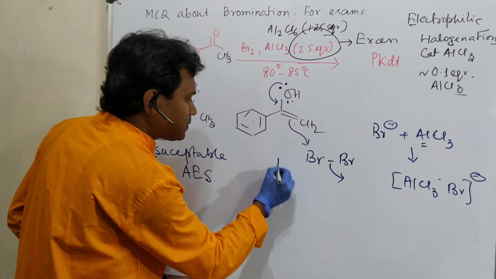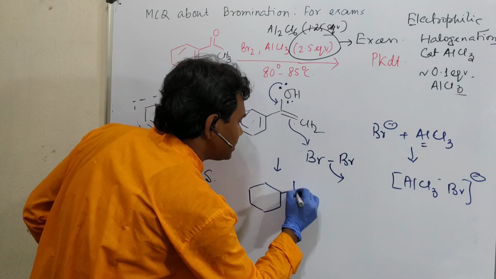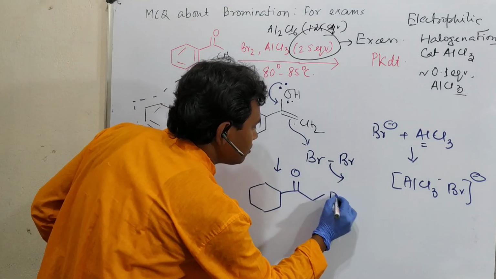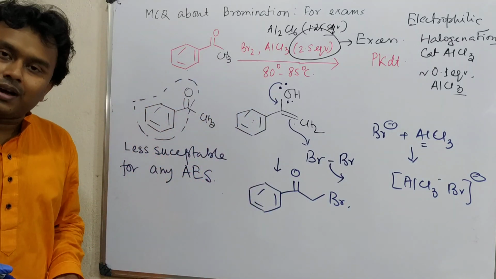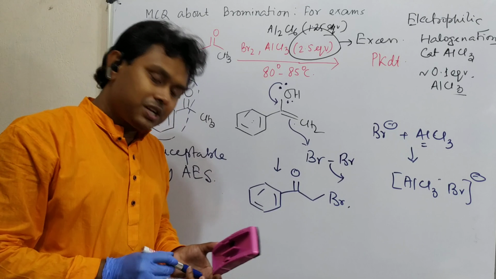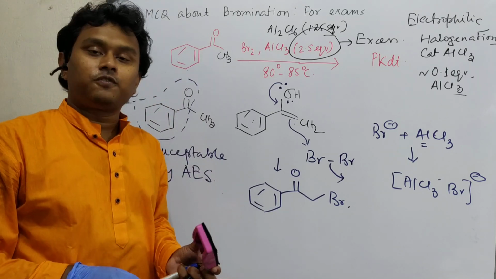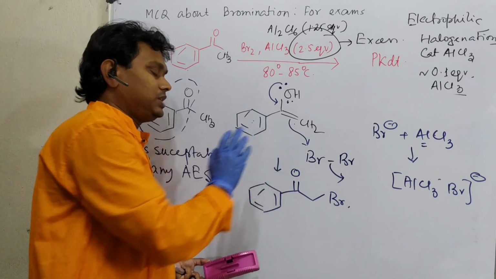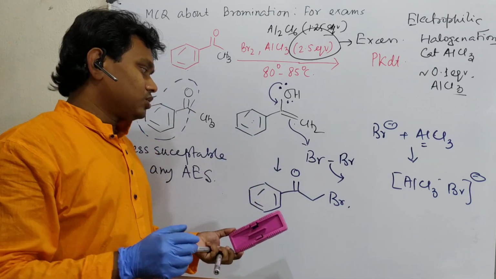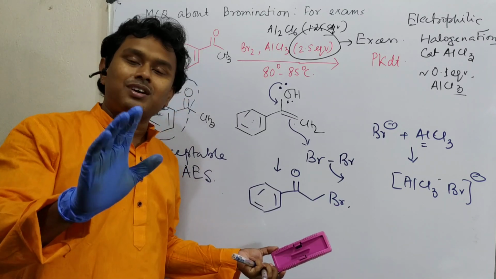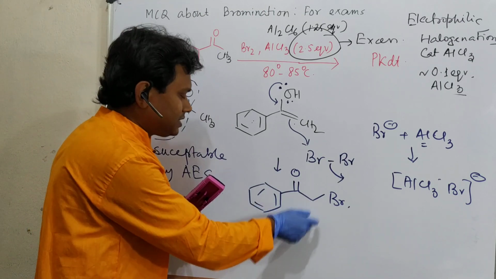So what is expected in this case? I am not going into that much detail. It should produce the monohalogenation product. No further halogenation will occur. Please keep the information in mind: under acid condition, halogenation of ketone proceeds up to monohalogenation, and under base catalyzed condition, trihalogenation. So we can consider mono but not di or tri. That way two options are gone. Fine. This is one option.